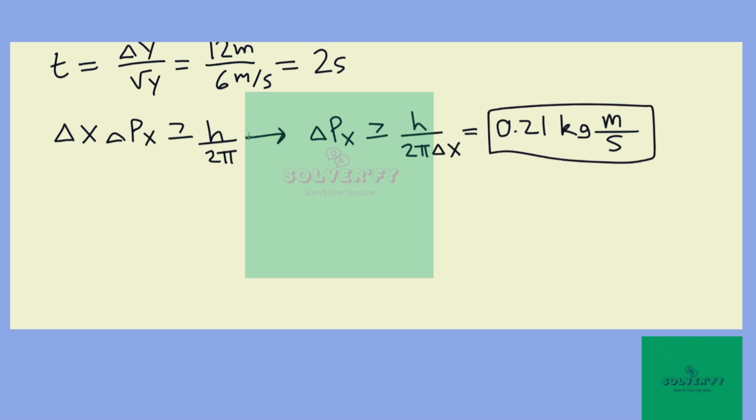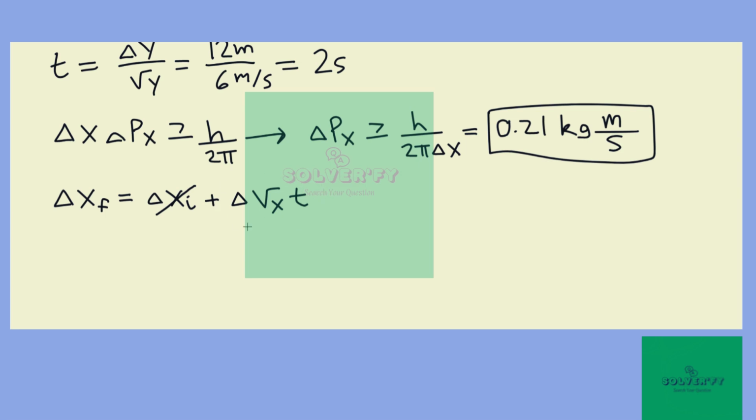Now we can use a bit of kinematics. We know that any final uncertainty is going to be simply the initial uncertainty plus the uncertainty in the perpendicular velocity times time. And we can actually ignore the initial uncertainty because it'll be small enough that we don't need to worry about it.